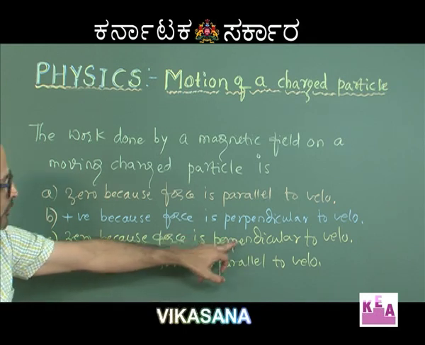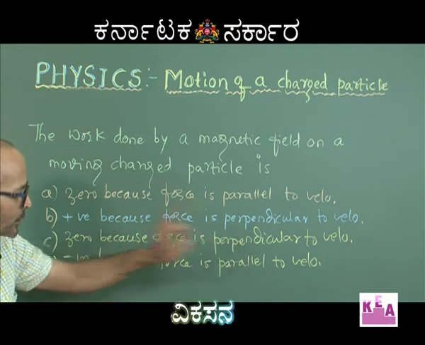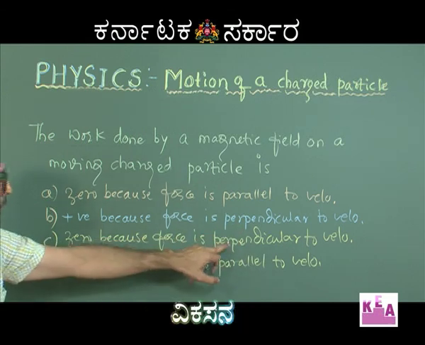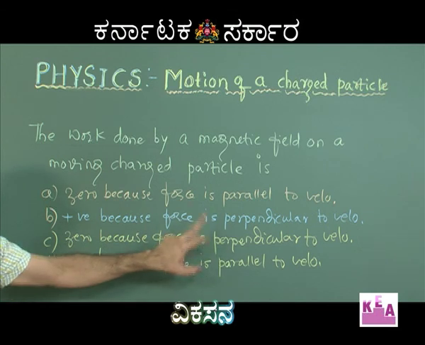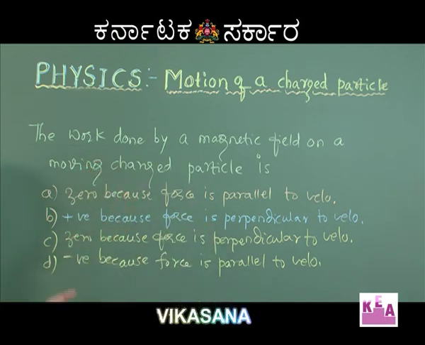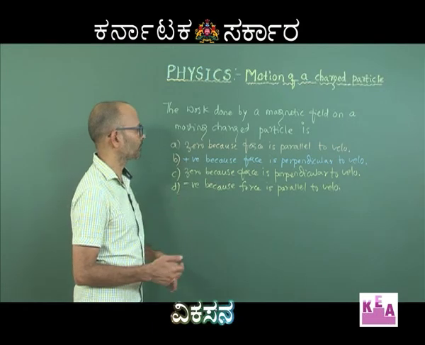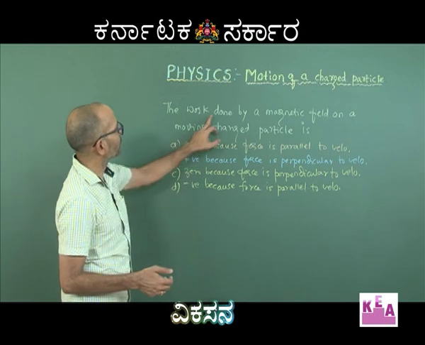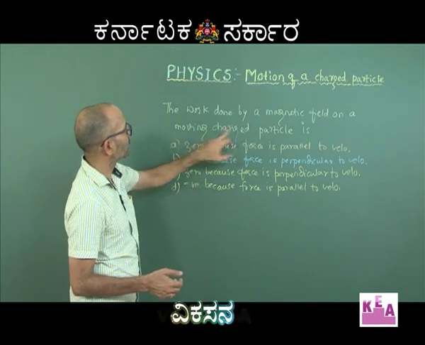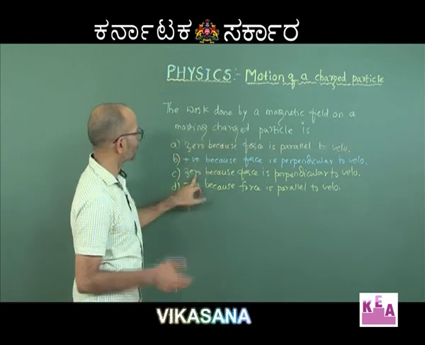Because displacement is always going to be in the direction of the velocity, force is perpendicular to displacement, and the angle between force and displacement becomes 90 degrees. Work done is defined as the dot product of force and displacement, which involves cos theta, and when theta is 90, cos 90 is 0. Therefore, the work done by a magnetic field on a moving charged particle is 0.